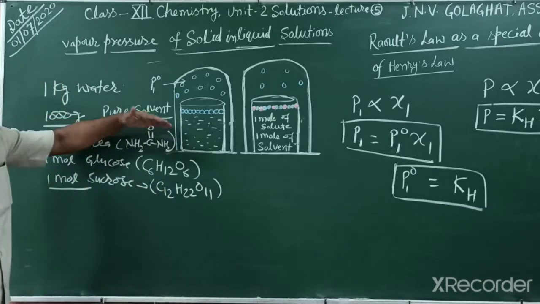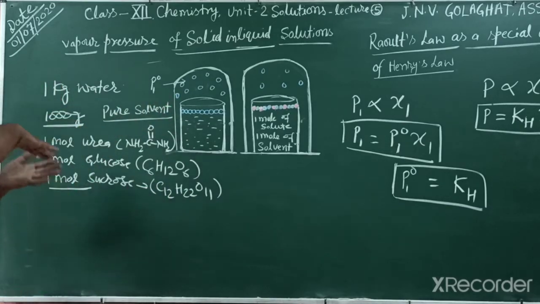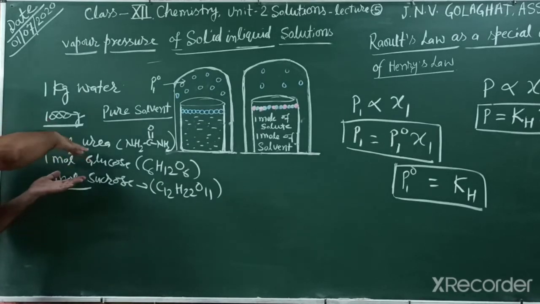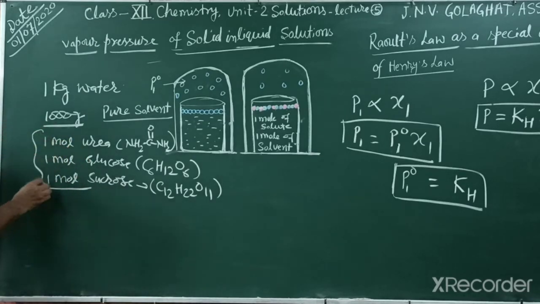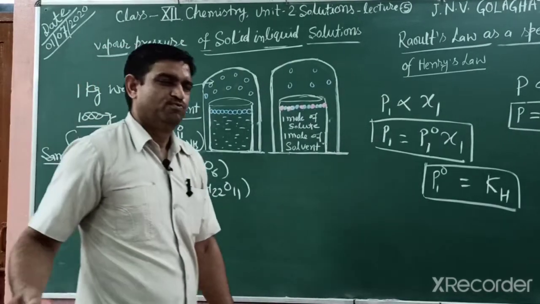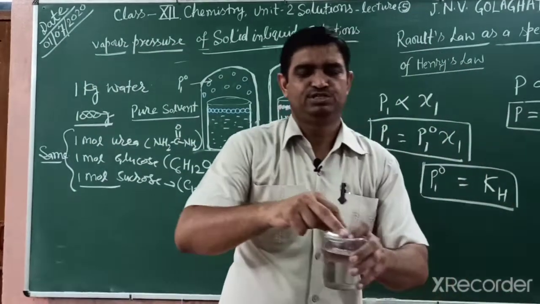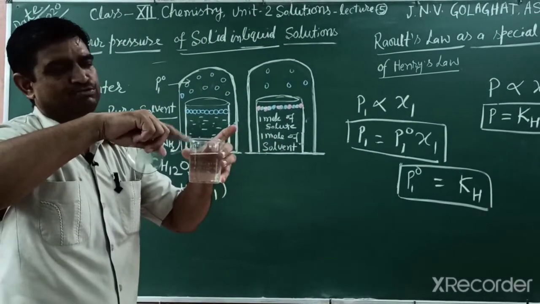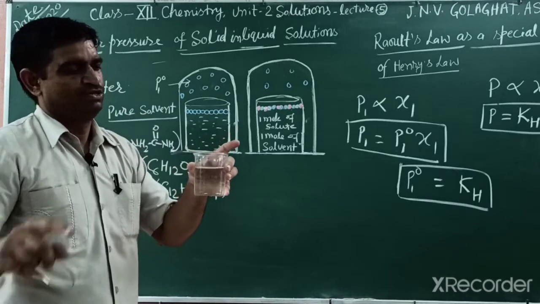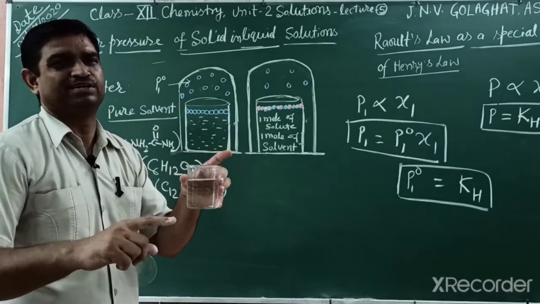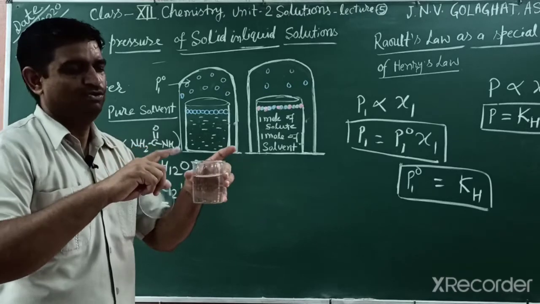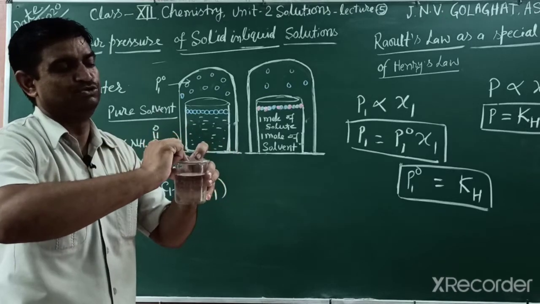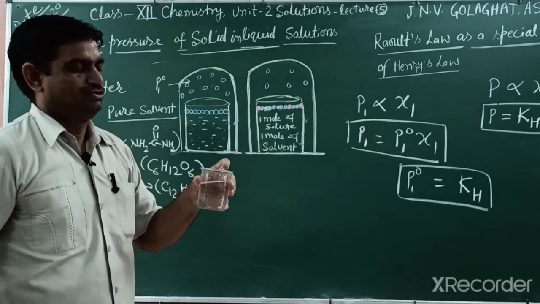If I put 1 mole in this, what happens? The property depends on the number of particles, so all have equal property and the same vapor pressure. If I place 1 kilogram of solvent and put 1 mole of sugar, 1 mole of glucose and 1 mole of urea in separate containers, the reduction in the number of particles is equal.